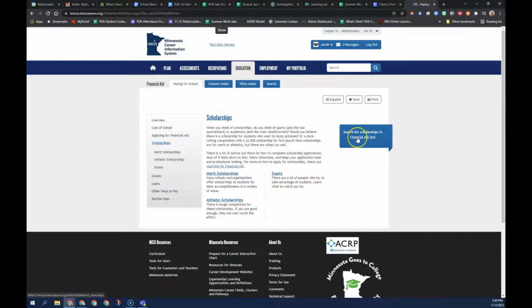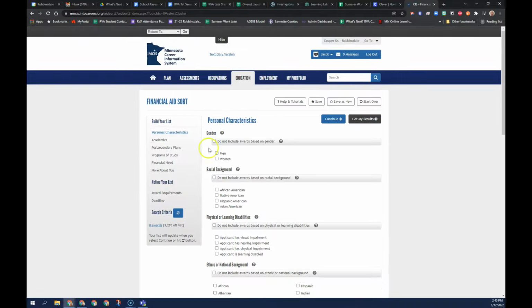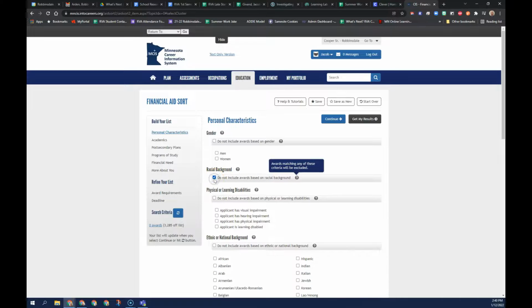I did look at this financial aid sort as well. And you look and you can begin the search. And there's all these different types of things you can fill in. Like let's say, if you're women, men, background, African American, Native American, Hispanic American, Asian American, or you could say, I don't want to include awards based on racial background.